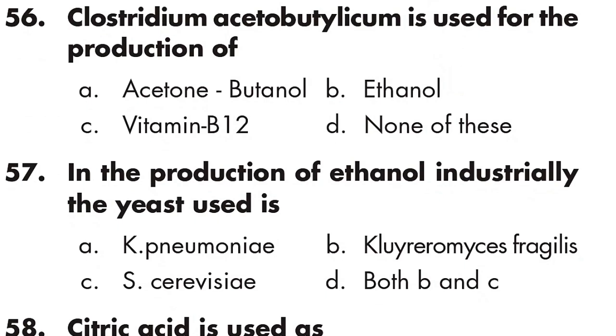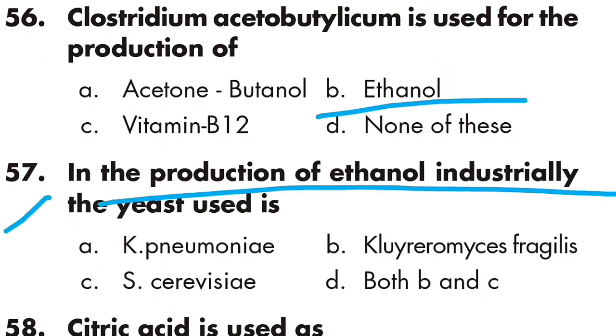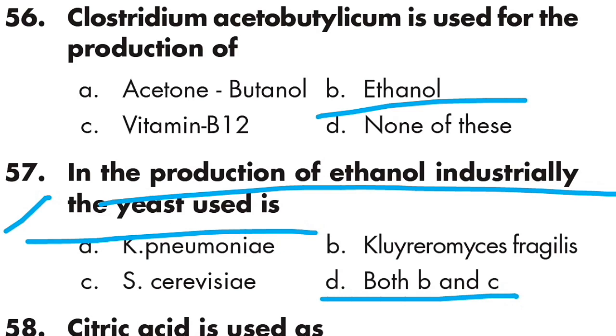Option B is right. Question number 57: in the industrial production of ethanol, the yeast used is both B and C, Kluyveromyces fragilis and S. cerevisiae.